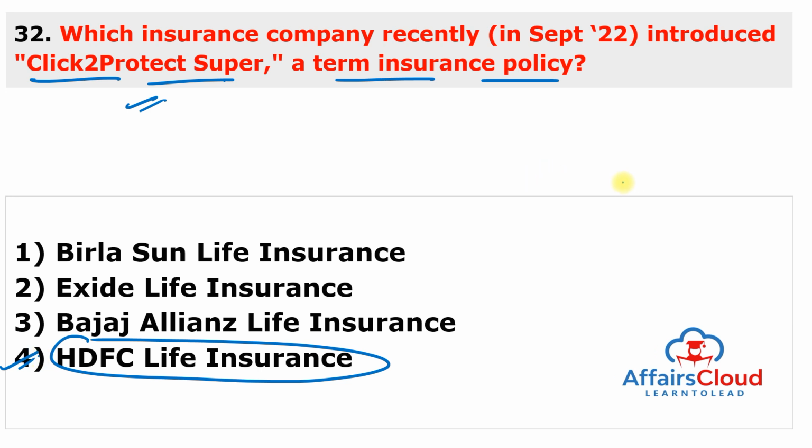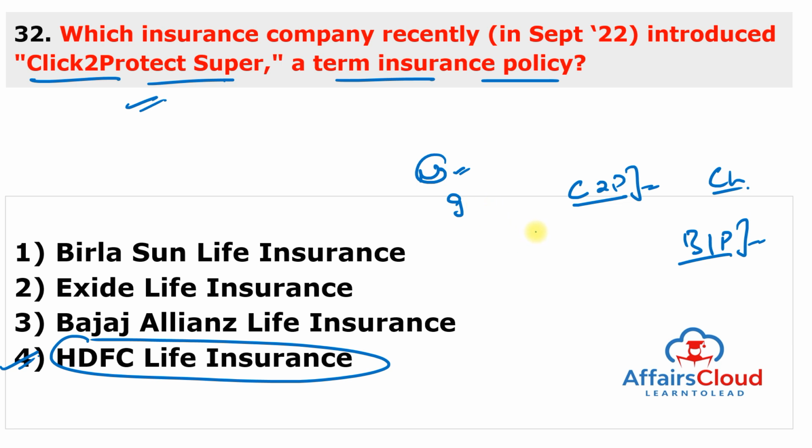So HDFC Life Insurance Company Limited, which is one of the leading insurance providers in India, has developed this Click to Protect Super, which is a term insurance plan or policy that allows clients to customize their protection needs and only pay for the benefits and plan options that they have chosen. And Click to Protect Super is a non-linked, non-participating individual pure risk premium and saving life insurance plan that offers extensive flexibility options. So remember the name Click to Protect Super.